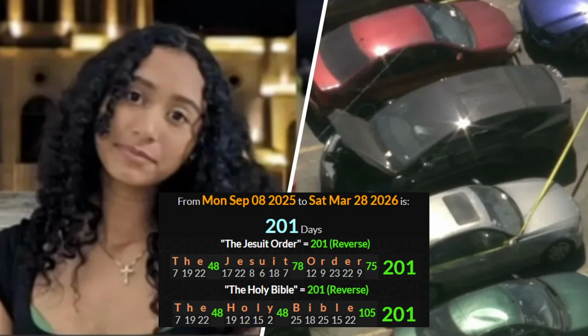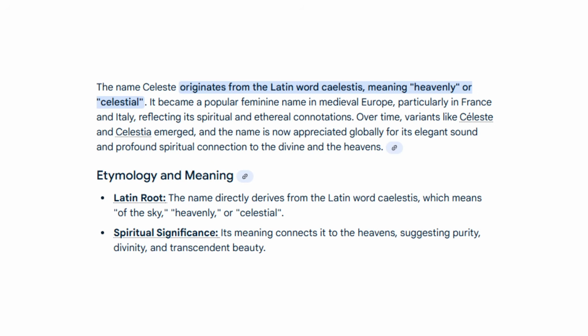Right? So it's very interesting that this girl's body was found in David's trunk 201 days before his next birthday. The Jesuit order equals 201. The Holy Bible equals 201. Why am I bringing these things to you? Because, right, with her name being Celeste, Celeste originates from the Latin word celestis, meaning heavenly or celestial, aka a celestial being.